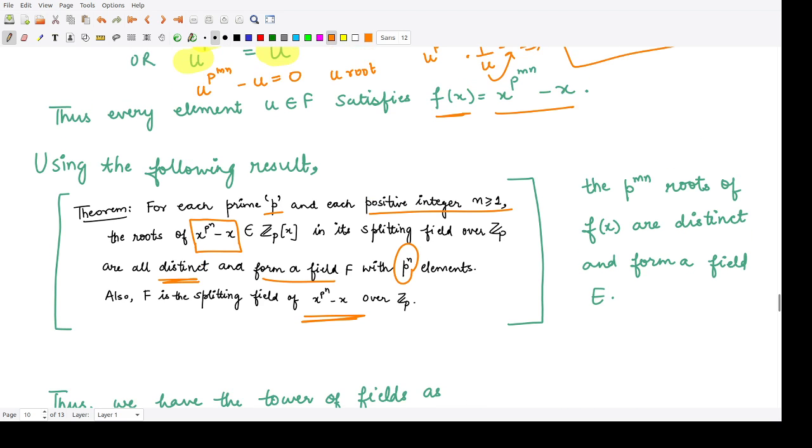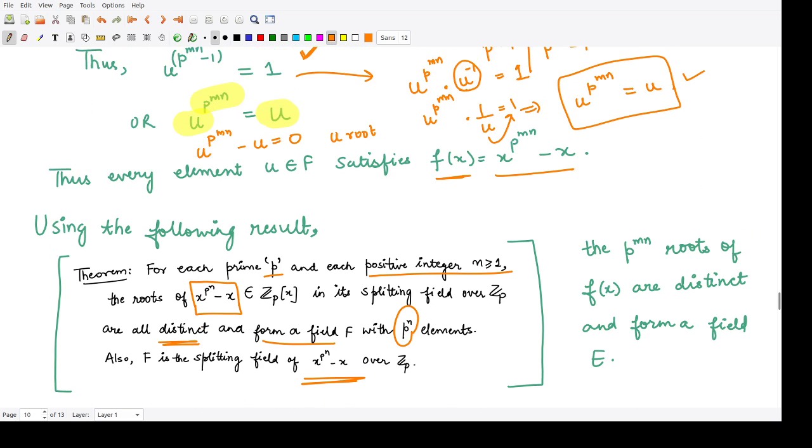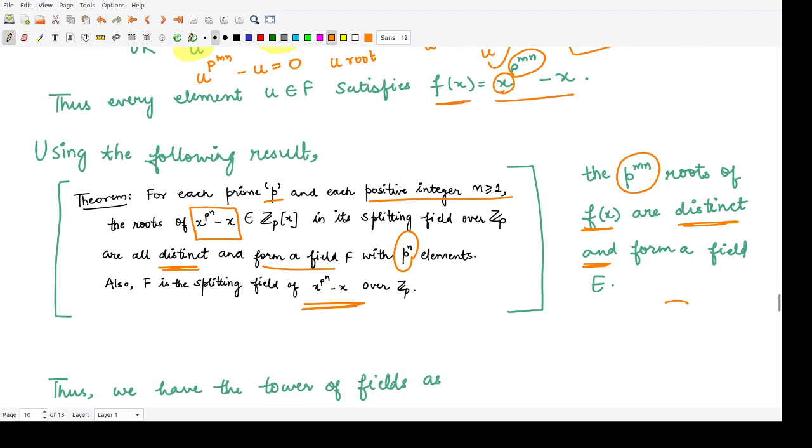So accordingly, using this result on to the present proof, we can say there would be, because what is the power of this x here? The power is p to the power mn. So that means you would have p to the power mn roots of this polynomial f of x, and according to this theorem all these roots are distinct in nature, and if we collect the set of all these p to the power mn roots, this would form a field which we call E.